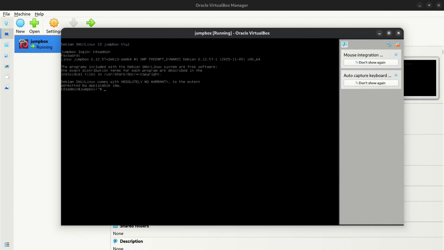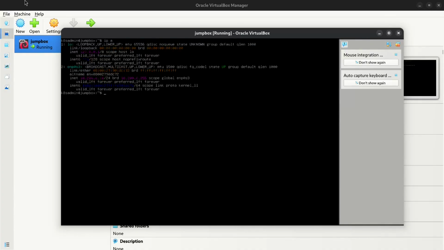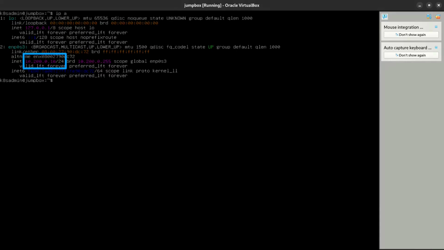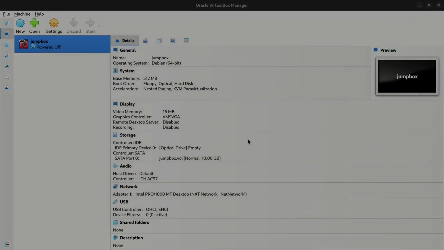log in again. Now if we check the IP address, yeah, if you see the IP addresses, it's 10.200.0.10. So it worked. I'll close this, power off.